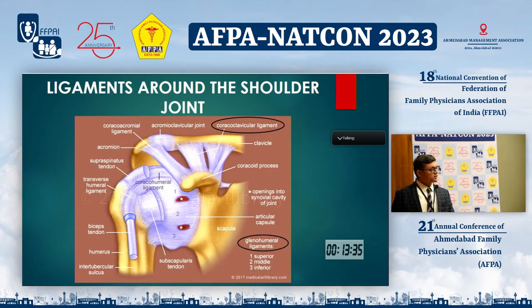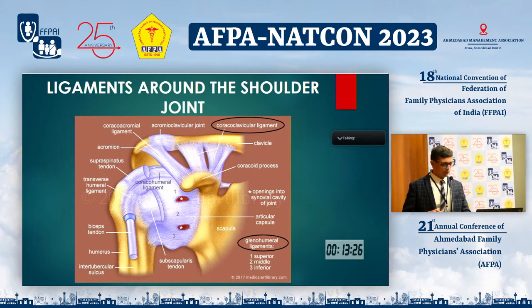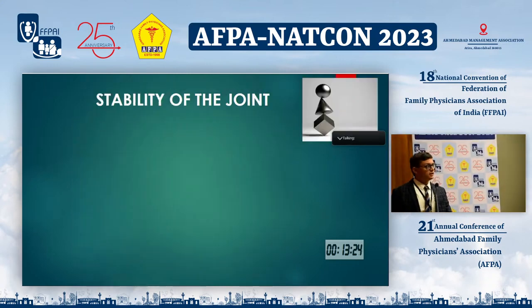If we consider the ligaments around the shoulder joint, then the coracoclavicular ligaments and the glenohumeral ligaments, which have superior, middle, and inferior glenohumeral parts, are very important. The shoulder is the least stable but the most mobile joint of our body.